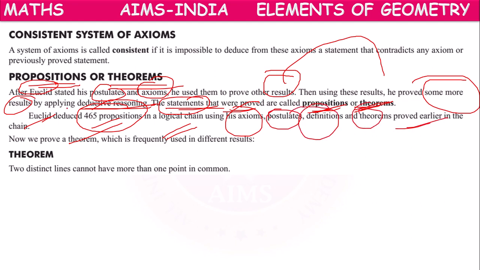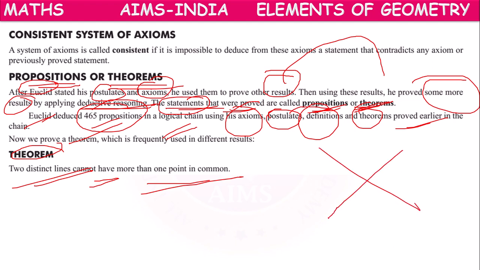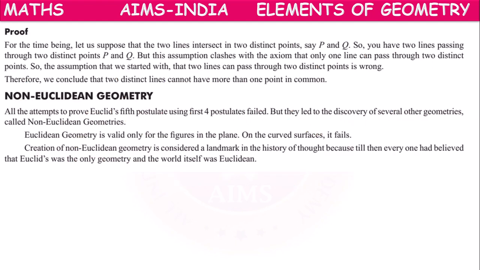The theorem says that two distinct lines cannot have more than one point in common. Two distinct lines can have only one point in common, not two points. It is a theorem which can be proved by using logic or some techniques. So it is called a theorem. Let's see the proof of the theorem.